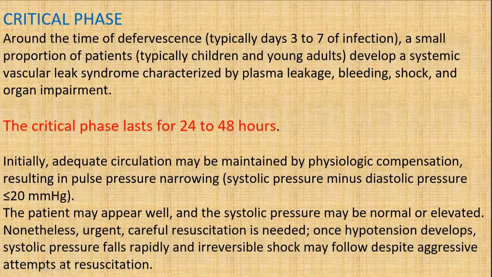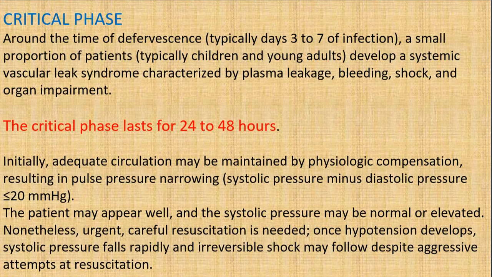Initially, adequate circulation can be maintained by physiological compensation, resulting in pulse pressure narrowing. That is, when systolic minus diastolic pressure is less than 20, it is called pulse pressure being narrowed. The patient may appear well, and the systolic pressure may be normal or elevated. Nonetheless, urgent careful resuscitation is needed. Once hypotension develops, systolic pressure falls rapidly, and irreversible shock may follow despite aggressive attempts at resuscitation.